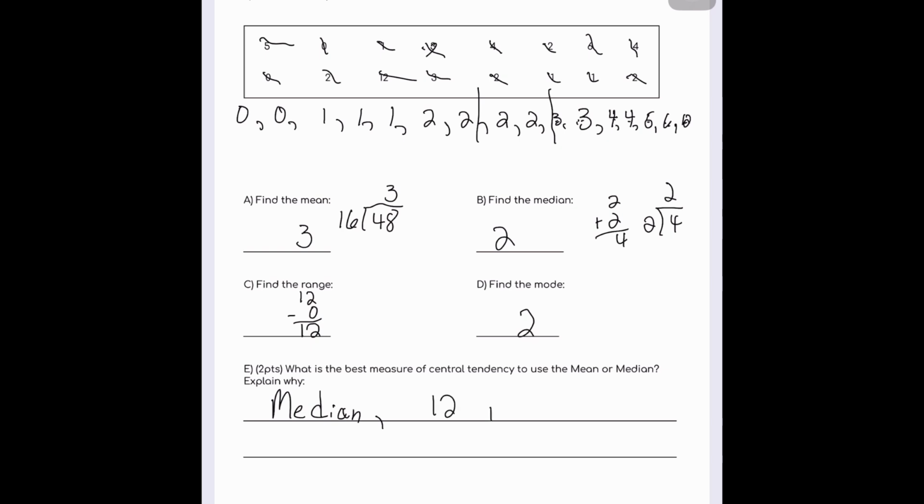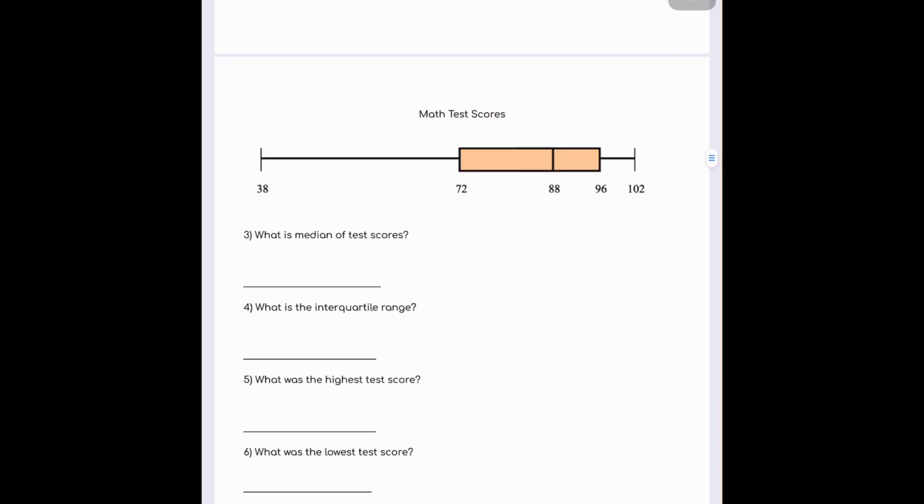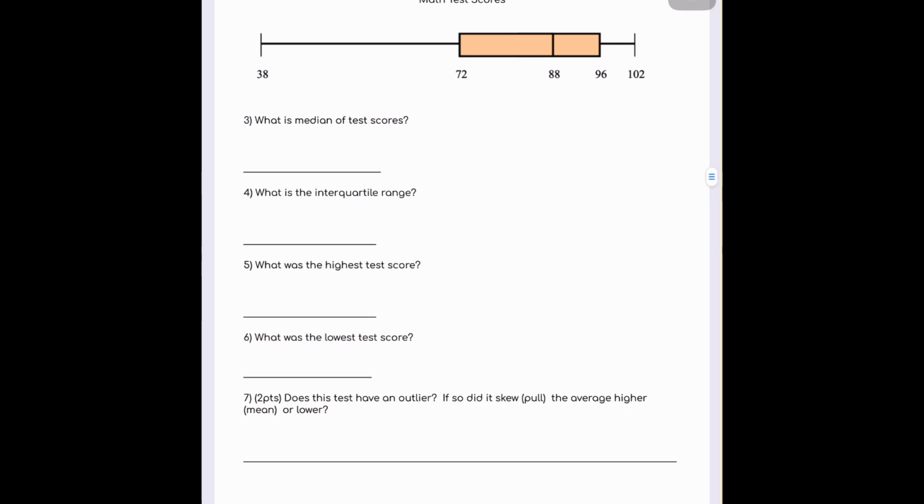So 12 was an outlier, and that would skew the data higher, would pull the numbers higher. If you take a look at it, being that mean is 3, we can clearly see that most students did not miss 3 days of school. But because this outlier was 12, it pulled the data higher. So in this case, we definitely would want to use the median, and the median was 2. It's a better measure of central tendency. All right, let's look at our first box and whisker graph.